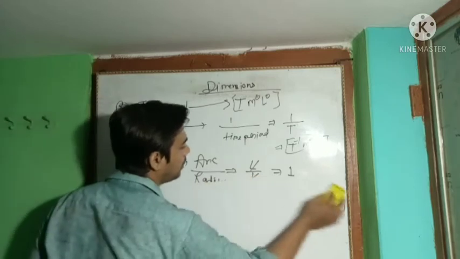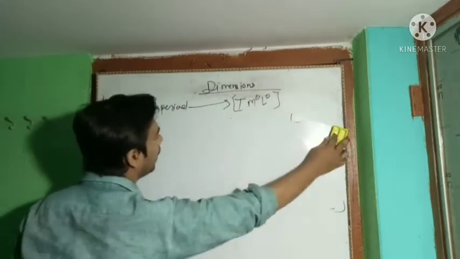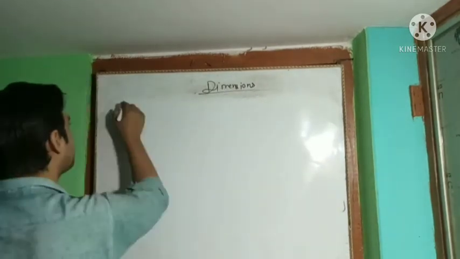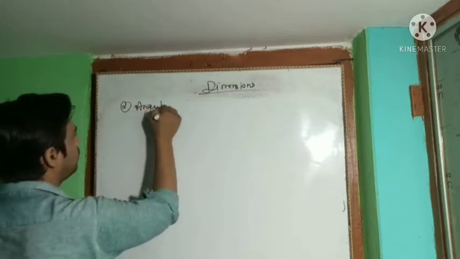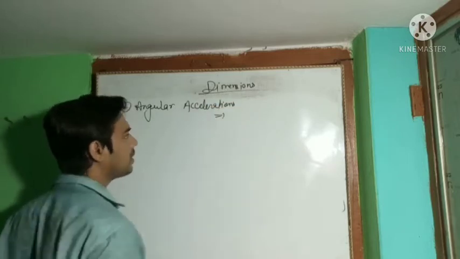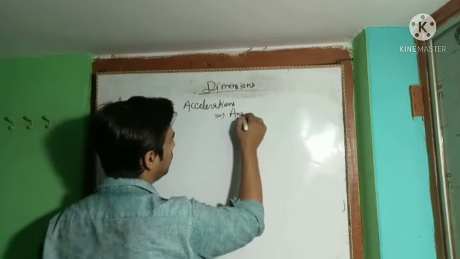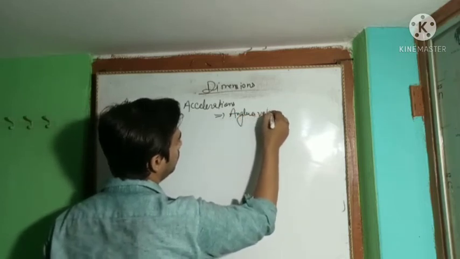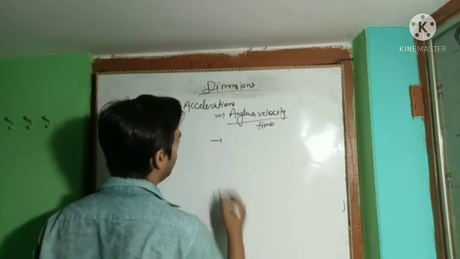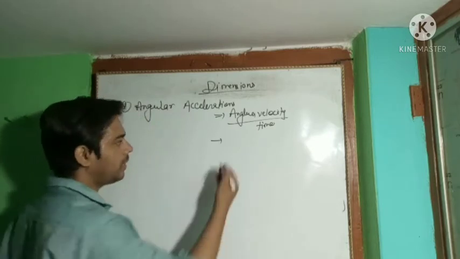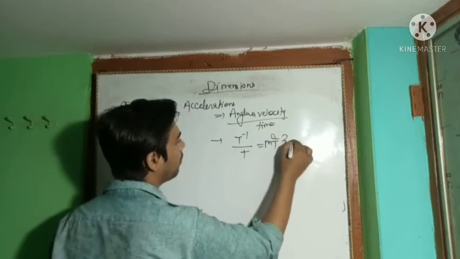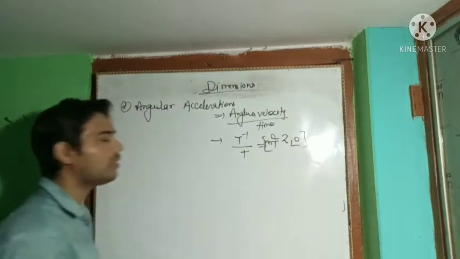Very good. Now come to the dimension of angular acceleration. The formula of angular acceleration is angular velocity divided by time. We have already defined the dimension of angular velocity, T to the power minus 1, divided by time, so we get T to the power minus 2, M to the power 0 and L to the power 0. This is the dimension of the angular acceleration.